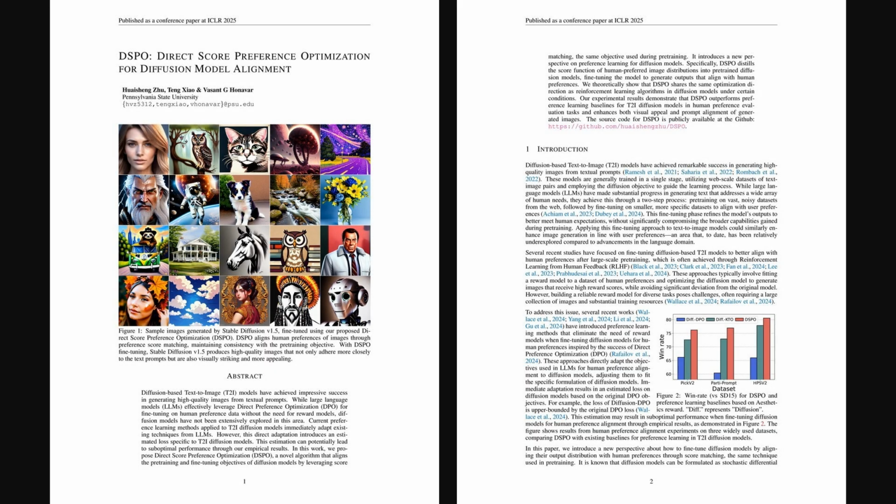So, wrapping up our look at direct score preference optimization, it's clear this method offers a strong new approach for aligning text-to-image diffusion models, those AIs that generate images from text descriptions using a gradual refinement process, with human preferences. The key seems to be its ability to harmonize training objectives through score matching, leading to better results without the overhead of separate reward models or much higher computational cost. It's a promising direction for making AI-generated images even better.